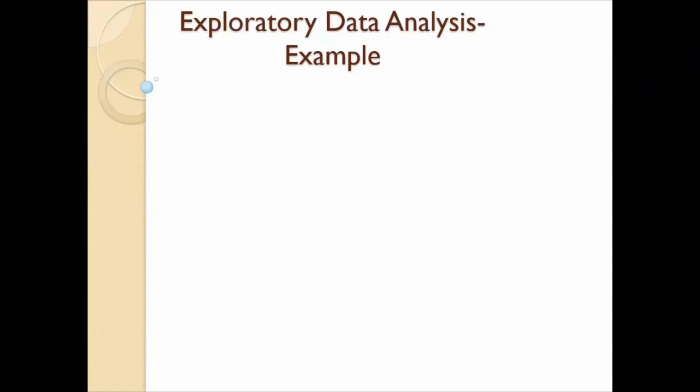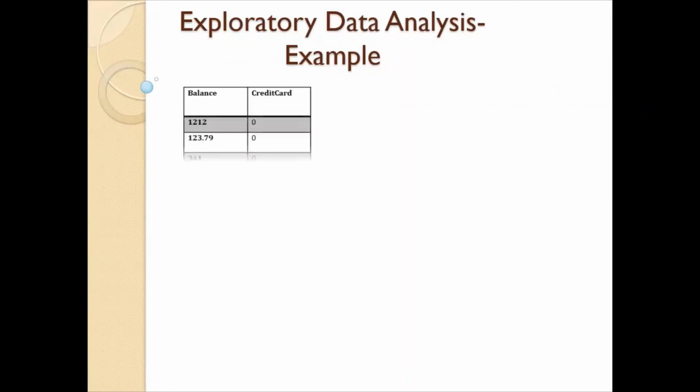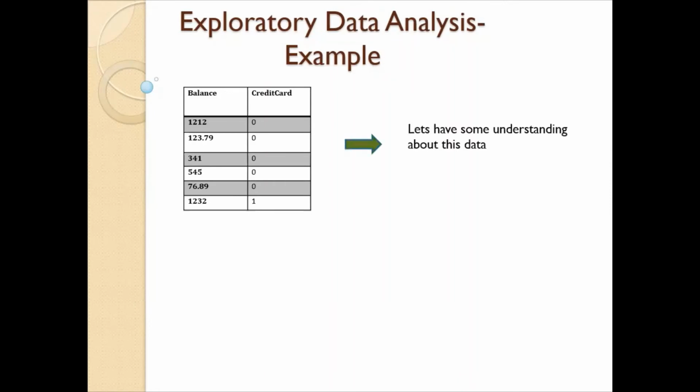Let's start with simple example of exploratory data analysis. We have a data set with 2 columns, balance and credit card. Balance is nothing but balance amount of the customer. Credit card is nothing but whether the customer has the credit card or he does not have a credit card. Let's have some understanding about the data. Now the credit card column is a categorical column because it has zeros and ones, whereas balance is a continuous column.